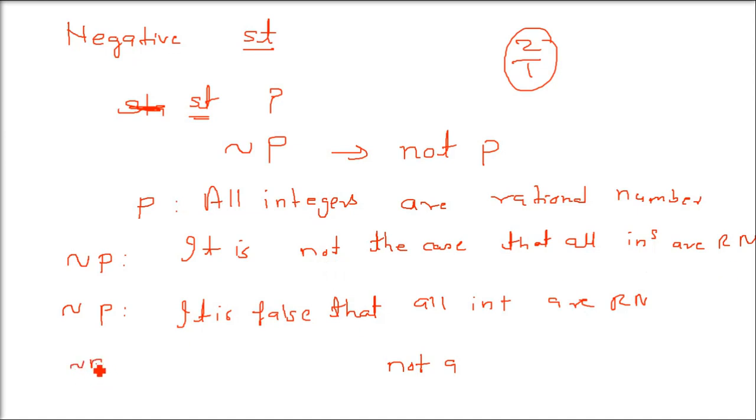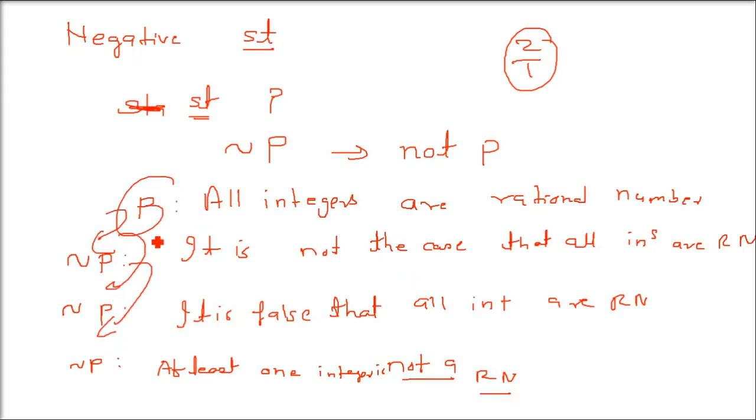And we can give one more form. In English language, we can say no in different types. For example, at least one integer is not a rational number. So all these sentences are the denial of P. All integers are rational numbers, so we negated it. So we can have a negative sentence also. We can negate it. So negative of negative means positive, so you will get the actual sentence.